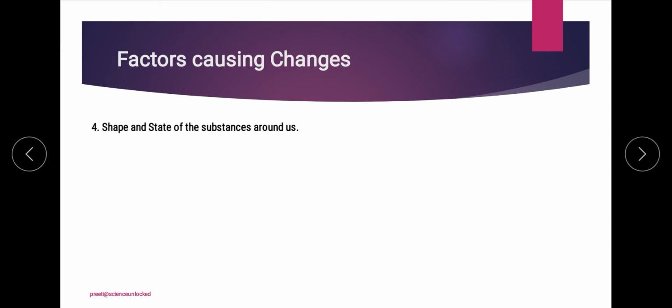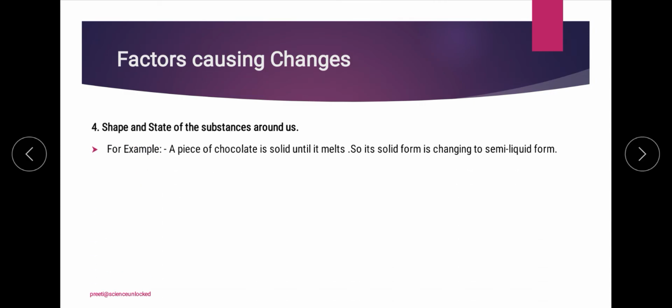The next factor for causing change is the different kinds of shape and state change taking place around us, maybe because of nature or because of human involvement. For example, changing the shape of a mountain can take place because of natural factors like erosion or deposition of soil.